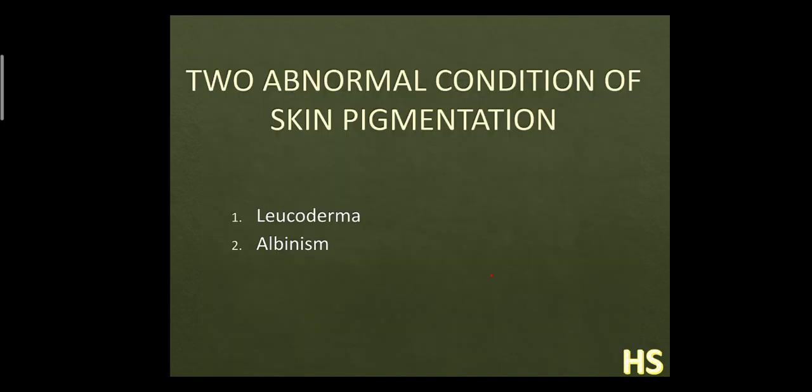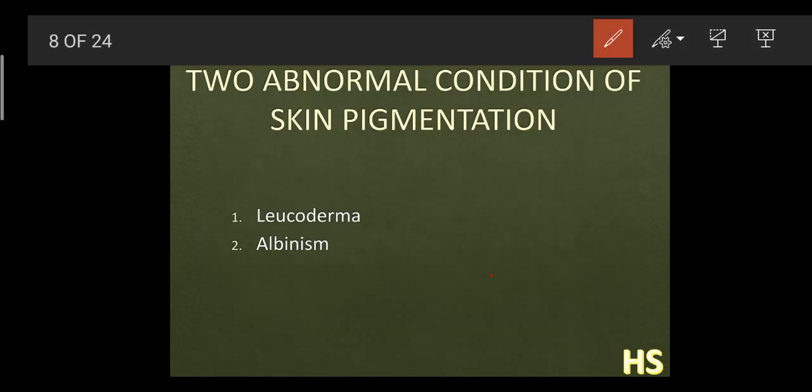The second one is albinism. Albinism means complete loss of pigmentation. In leukoderma it is an incomplete loss, and in albinism it is a complete loss. When a body loses complete pigmentation, the person is fully white.